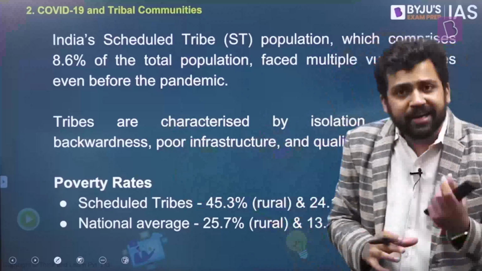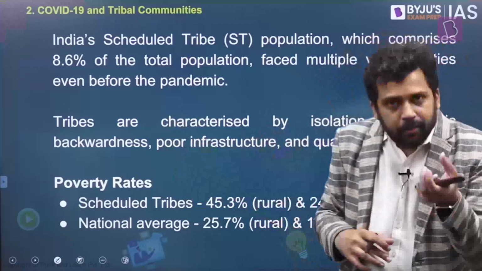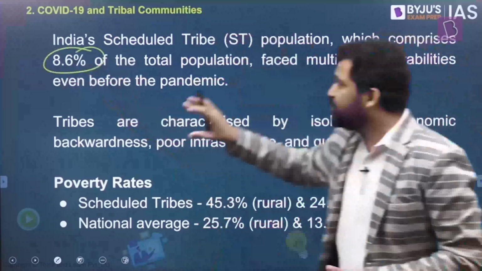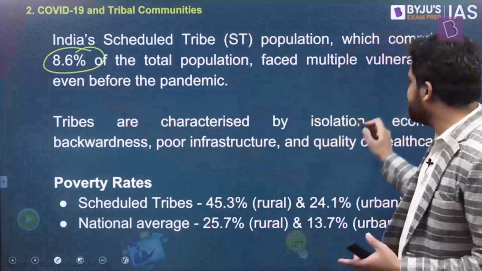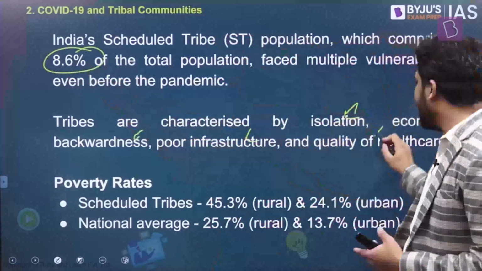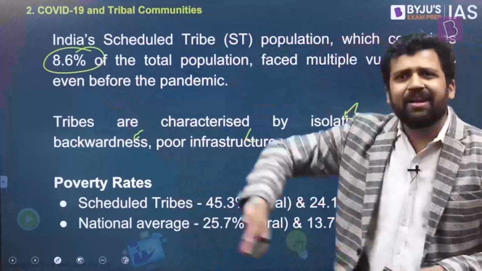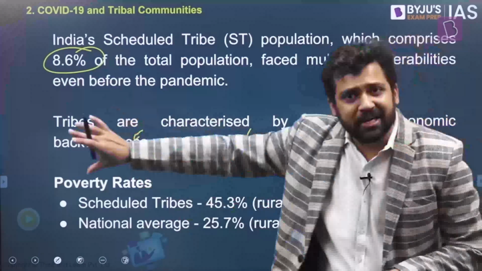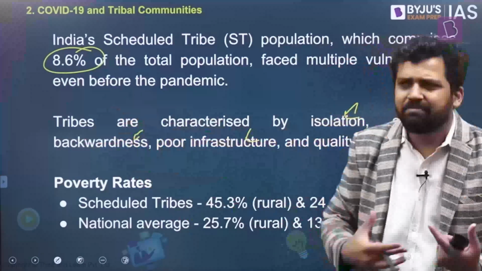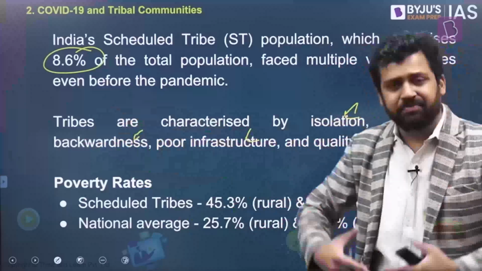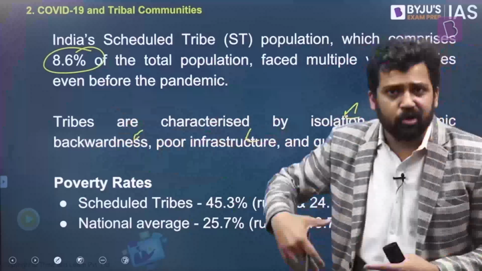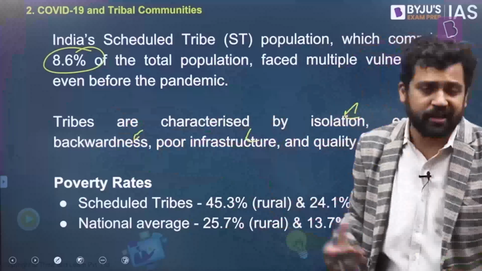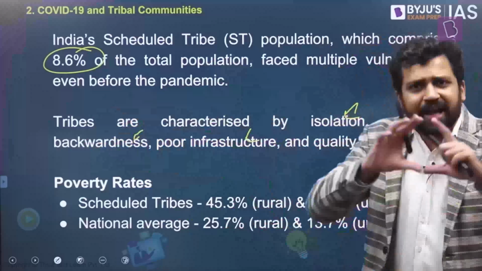But keep in mind, tribal communities are a significant part of the population. They constitute around 8.6% of the total population, and they are characterized by isolation, economic backwardness, poor infrastructure, poor quality of healthcare, and lack of access to healthcare. They have been staying in inhospitable, inaccessible terrains. If you look at their occupations, they are primitive: hunting, herding, gathering, some form of primitive agriculture. They were not using a lot of machines and automation in their agriculture. A very primitive way of functioning. So these are the characteristics of tribes.